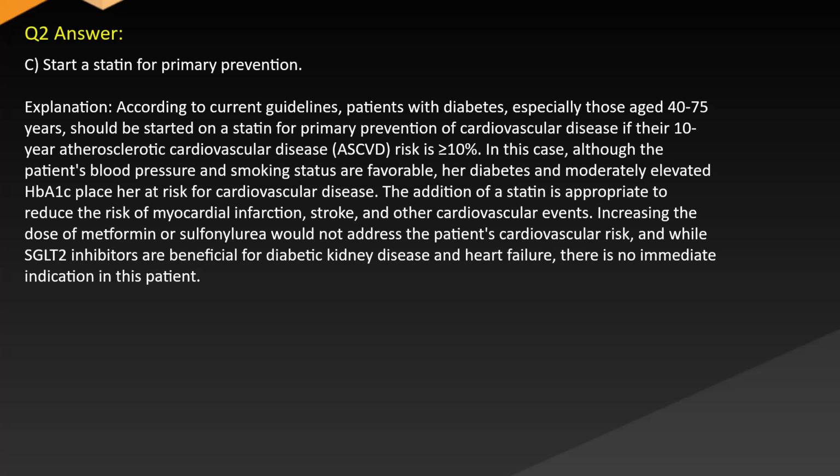The addition of a statin is appropriate to reduce the risk of myocardial infarction, stroke, and other cardiovascular events. Increasing the dose of metformin or sulfonylurea would not address the patient's cardiovascular risk, and while SGLT2 inhibitors are beneficial for diabetic kidney disease and heart failure, there is no immediate indication in this patient.